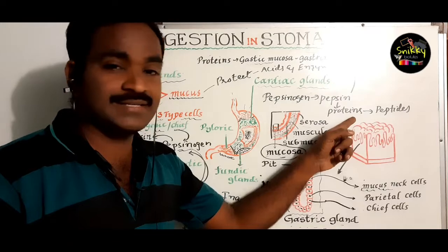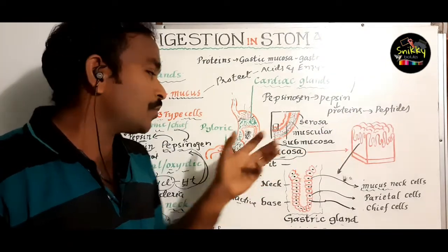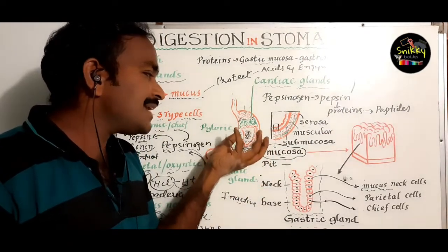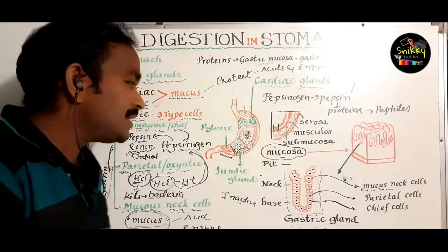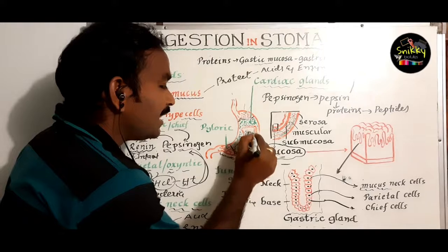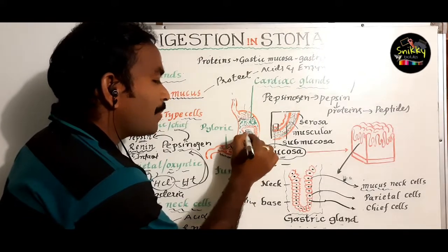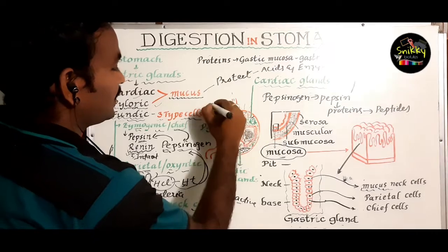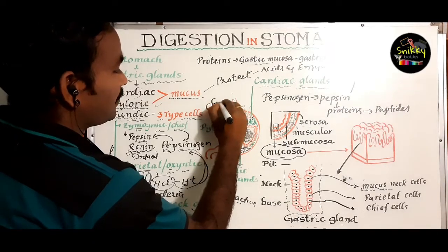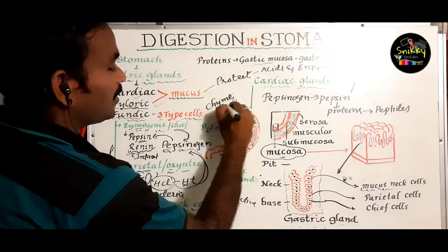Now proteins are digested. So when the food materials are digested from complex to simple, this material which is formed as simple material is called chyme.